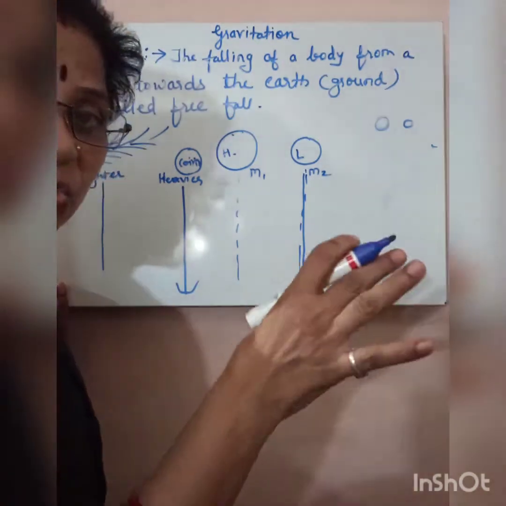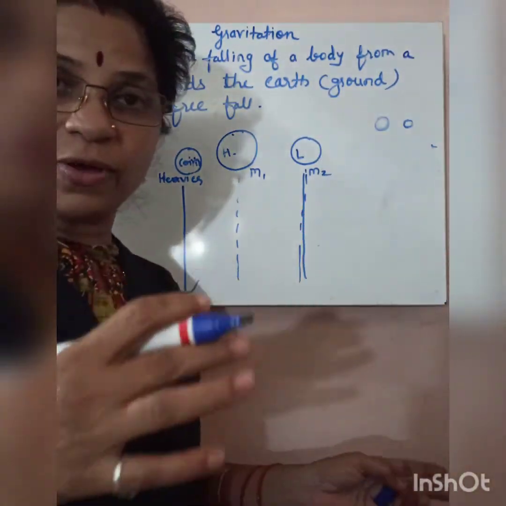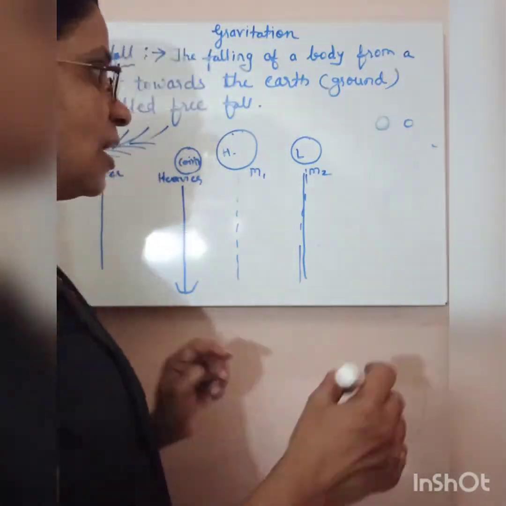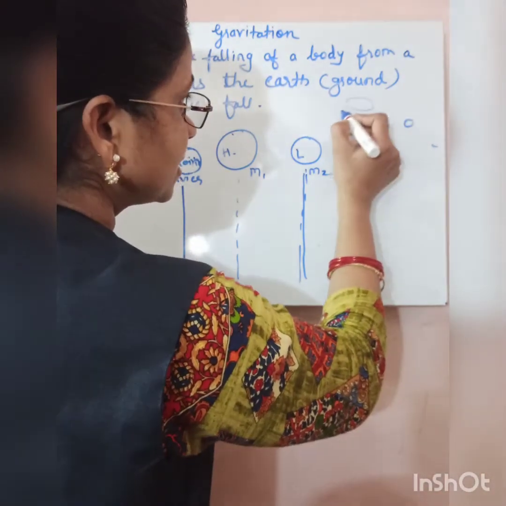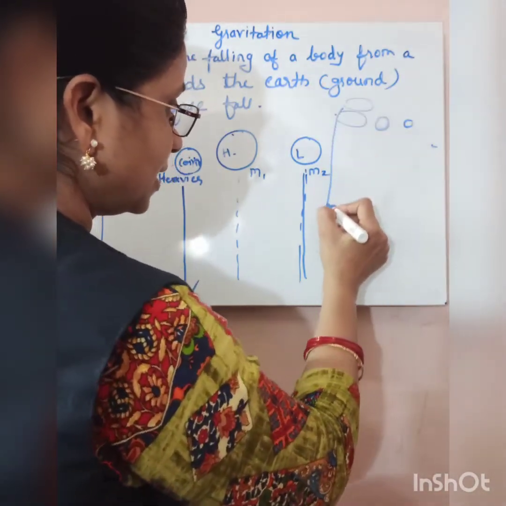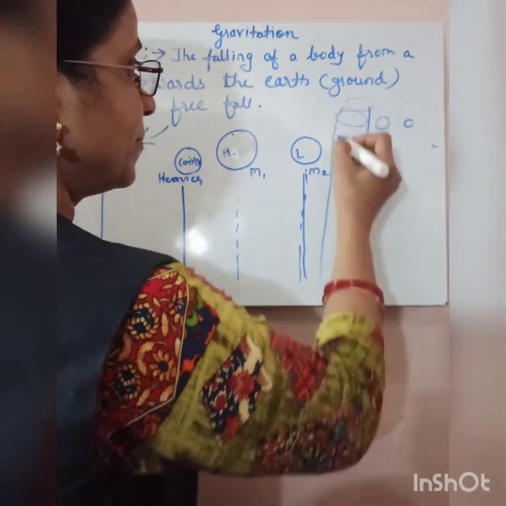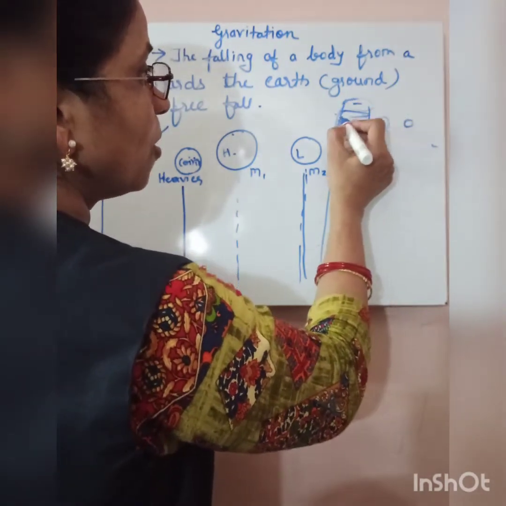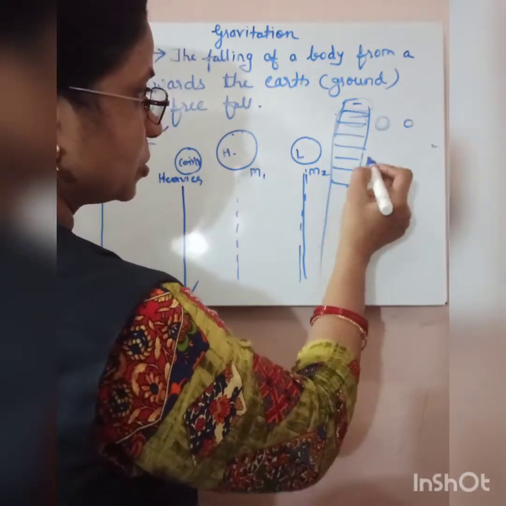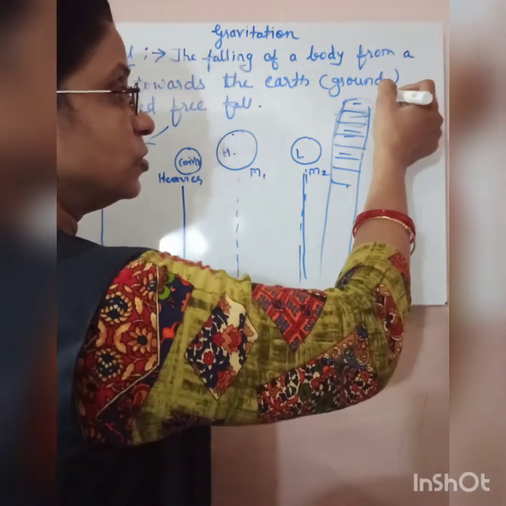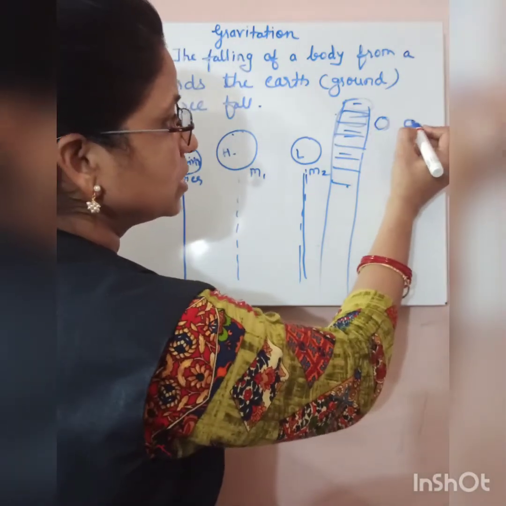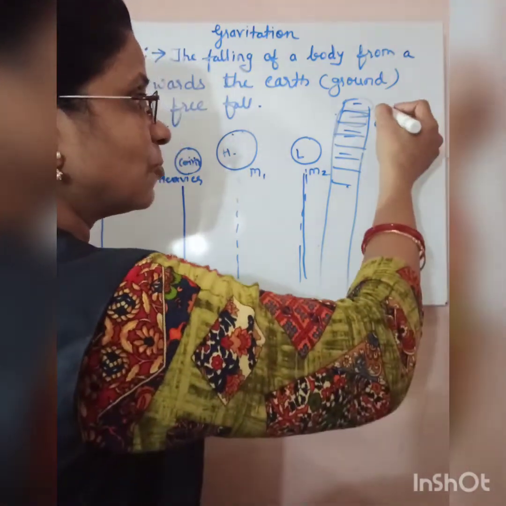He dropped these stones from, you know, the Leaning Tower of Pisa. Yes, the Leaning Tower of Pisa. Let me try to draw this Leaning Tower of Pisa. It is rough. He tried to drop these two stones of different masses from that height.